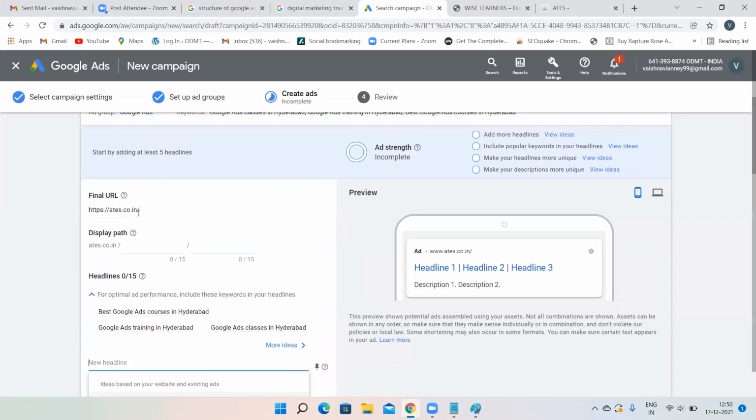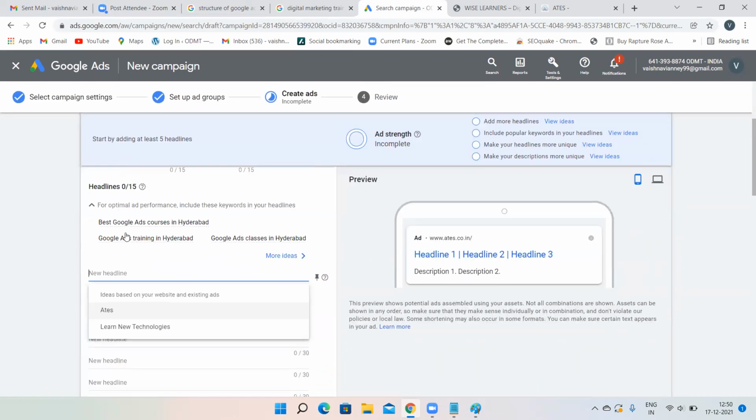This is Google Ads or SEO? This is Google Ads. So give some headline over here. I will give it as... always give n number of headlines. Okay, it is taking 35.